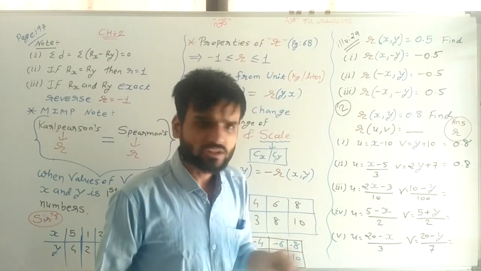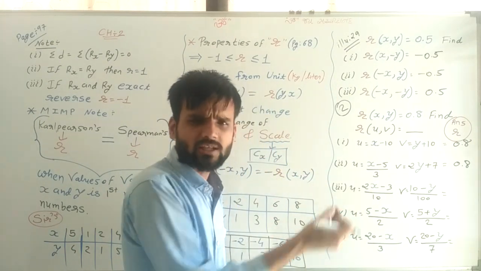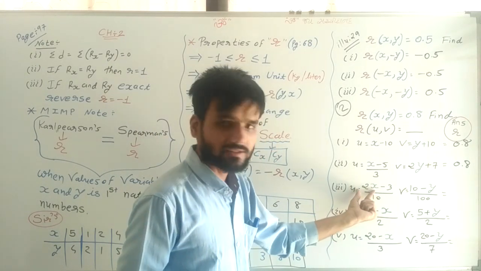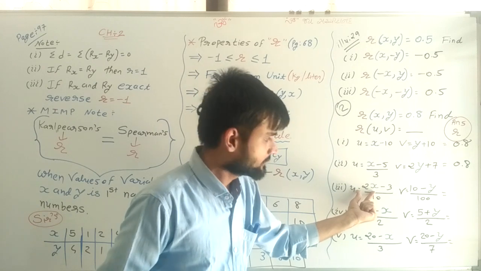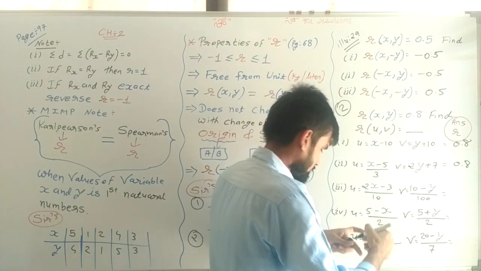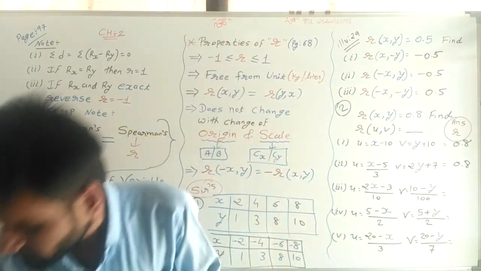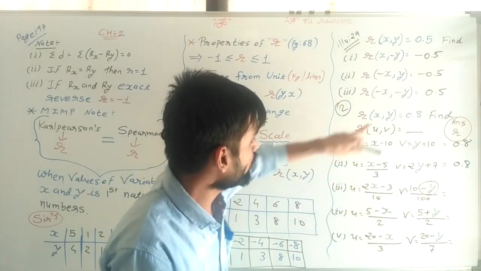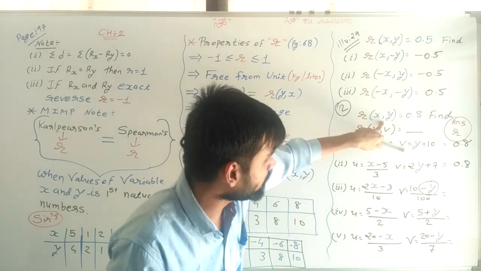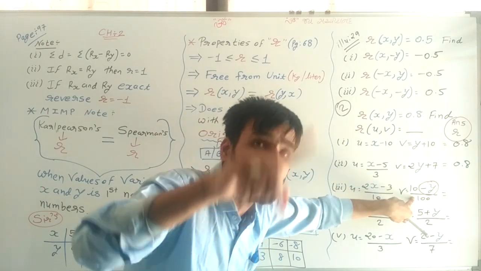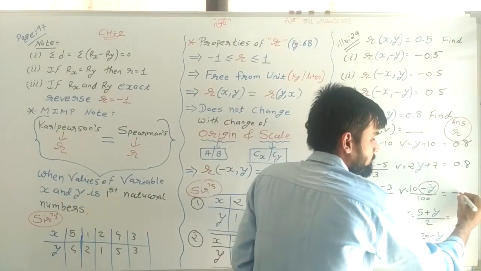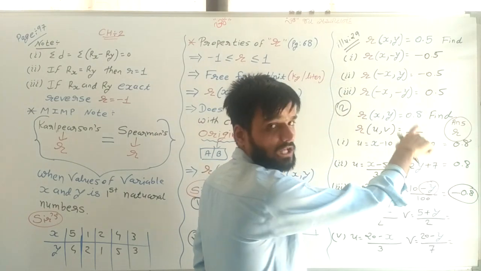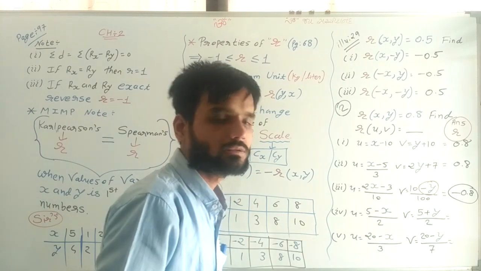Now third sum. All the sums are very short questions. Now see here, the x sign is plus. Now see, the most important thing: the y sign is minus. So the x sign remains the same, but the y sign is changing, and that's why the answer sign is also changing. Minus 0.8, because the answer was plus, so it becomes minus.